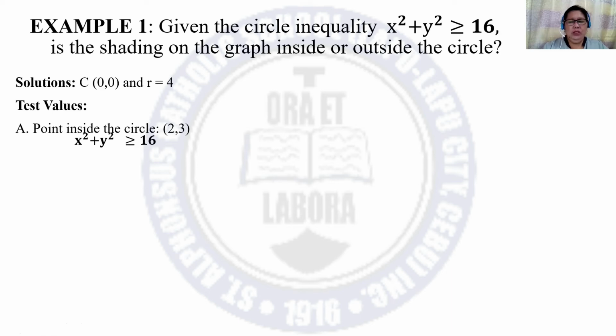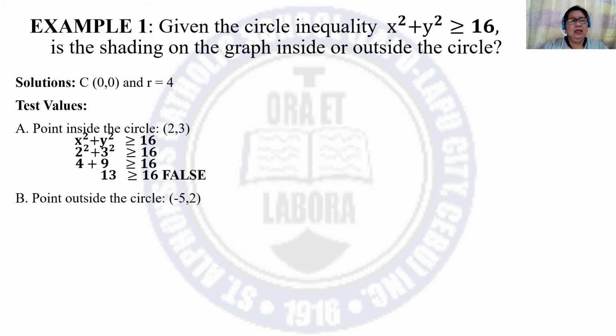Copy the given equation and substitute the given values where x is 2 and y is 3. And simplify, we have 4 plus 9 is greater than or equal to 16. That is 13. And 13 is not greater than 16, so this is a false statement.